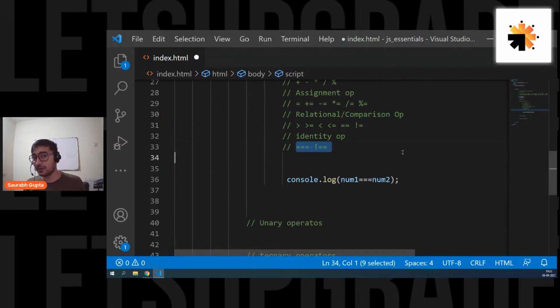It can cause some problems. What if the data that you receive comes as a string? It will still be true. You don't want that, right? Your calculation will be very wrong in that case. So that's why you should go for these identity operators. Are we clear, everyone?